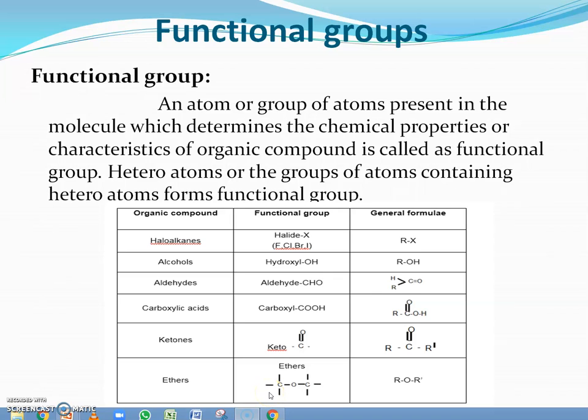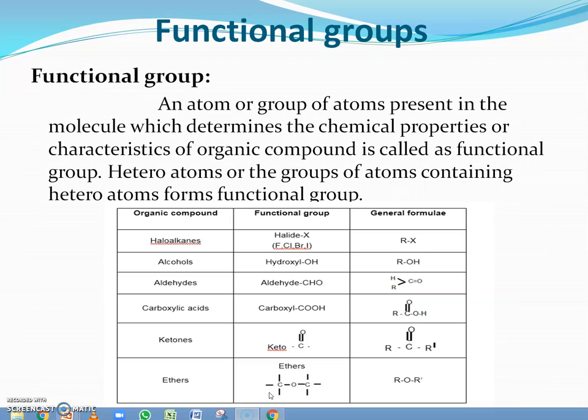From all these examples, we can say that the R group is common, that means the alkyl group is common, but there is one atom or a group of atoms which gives the chemical properties or the characteristics to these organic compounds, and these groups or atoms are called functional groups. The functional group plays a vital role in determining the properties of organic compounds.